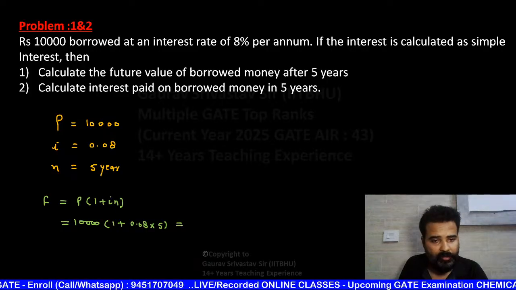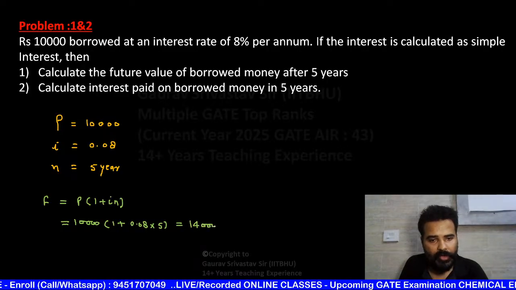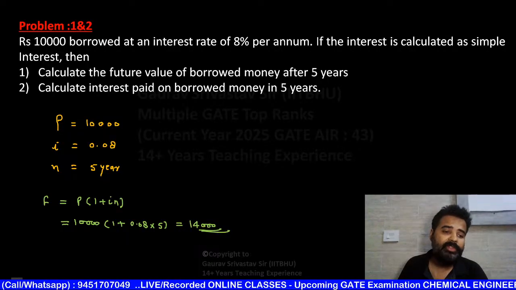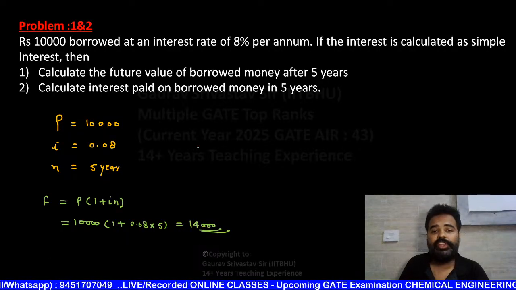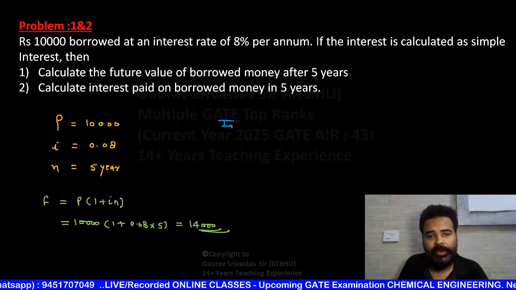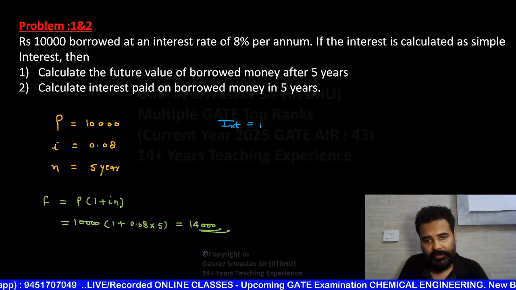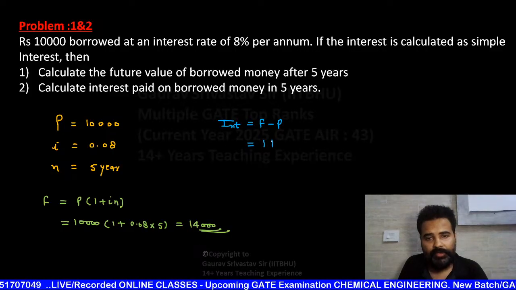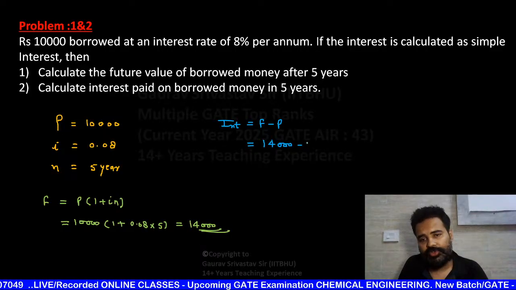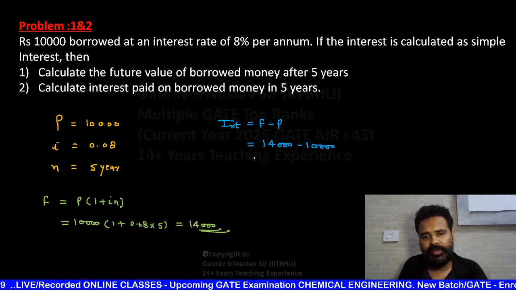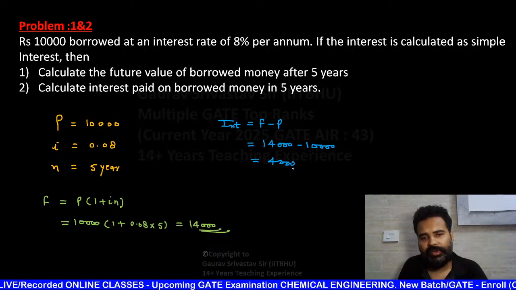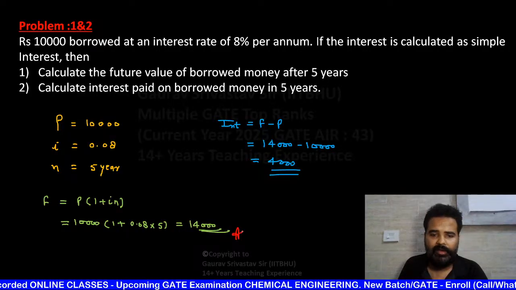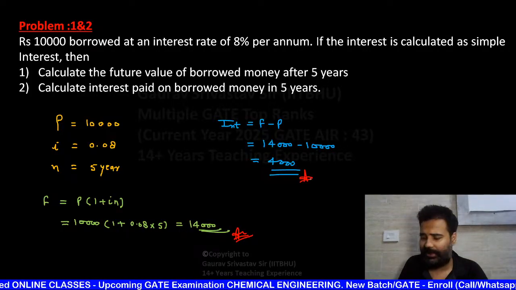I hope after solving it will come 14,000. Now calculate interest paid. So how much interest paid here? Interest paid, that is future value minus present value. So future value is 14,000, present value is 10,000. So see, very easy numerical. It's 4,000 is the right answer. I hope everyone crystal clear. It is beautiful numerical. Very easy. Actually not easy, it's the easiest one.